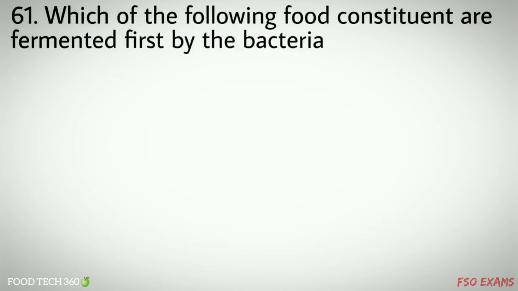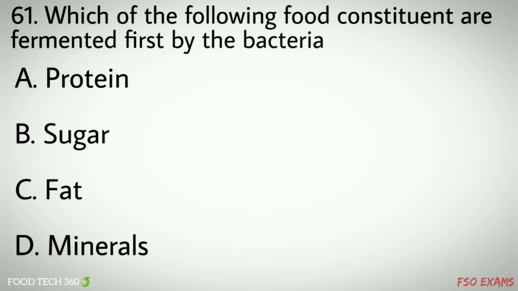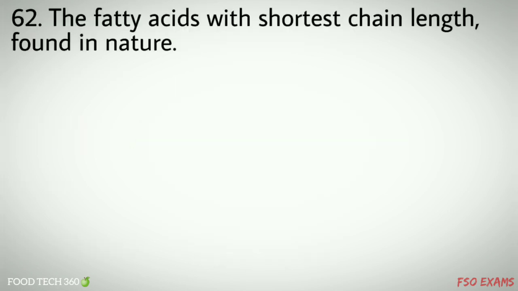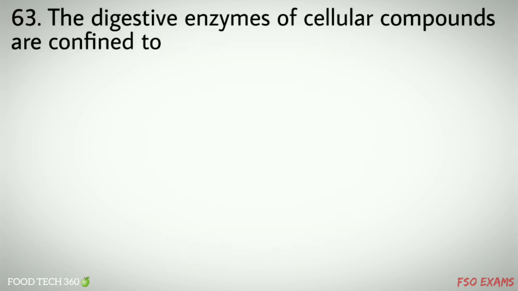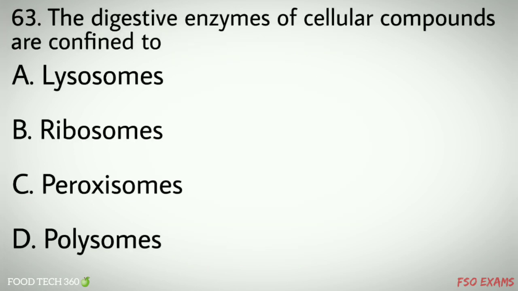Question number 61. Which of the following food constituents are fermented first by the bacteria? Options A. Protein, B. Sugar, C. Fat, D. Minerals. Correct answer B. Sugar. Question number 62. The fatty acid with the shortest chain length found in nature. Options A. Palmitic acid, B. Ricinoleic acid, C. Butyric acid, D. Erucic acid. Correct answer C. Butyric acid. Question number 63. The digestive enzymes of cellular compounds are confined to options A. Lysosomes, B. Ribosomes, C. Peroxisomes, D. Polysomes. Correct answer A.